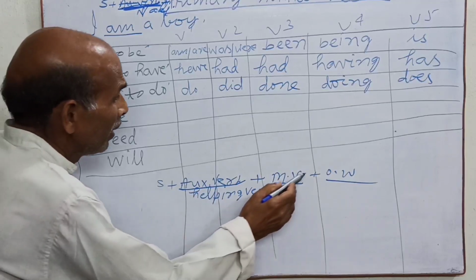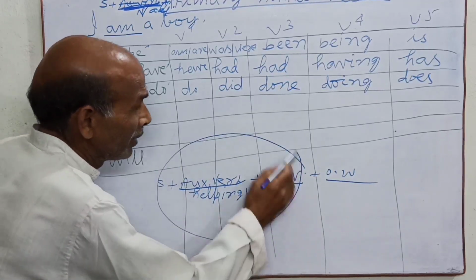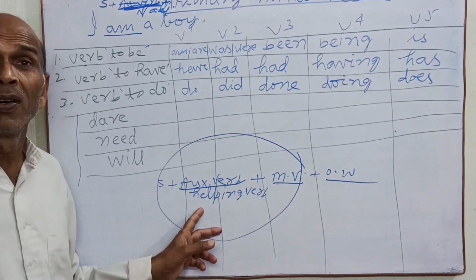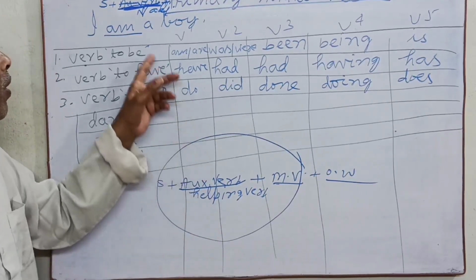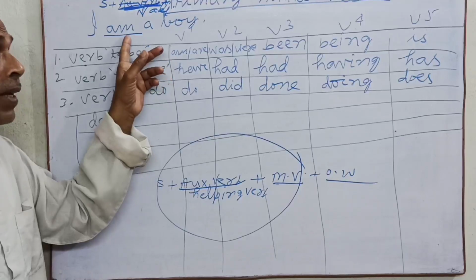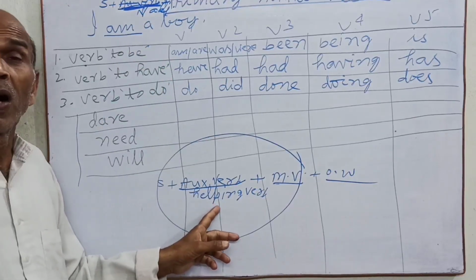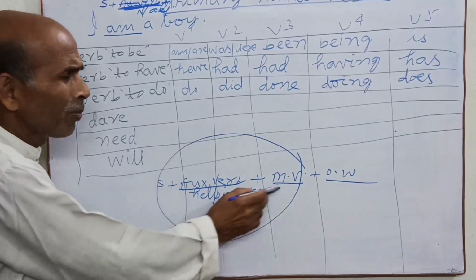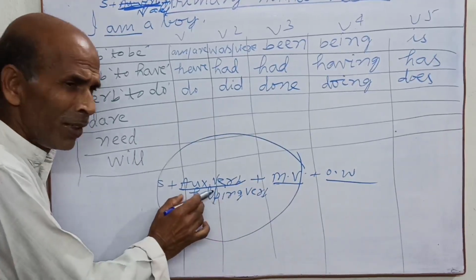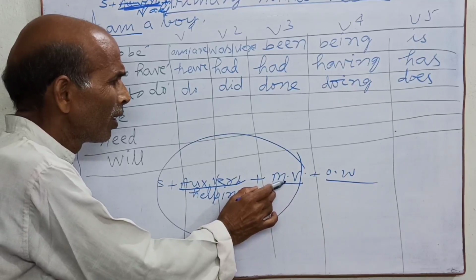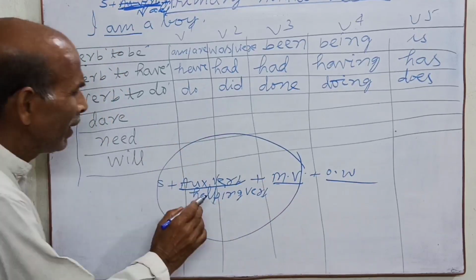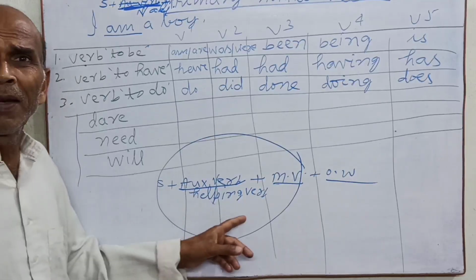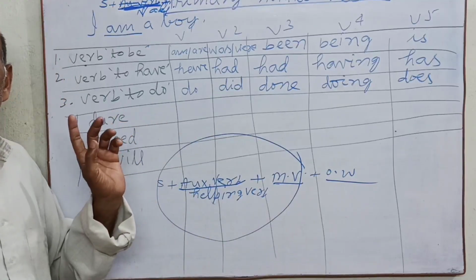Here is our teaching: how to know main verb or how to know auxiliary verb. Helping verb helps another verb. It helps a main verb, so it is your helping verb.